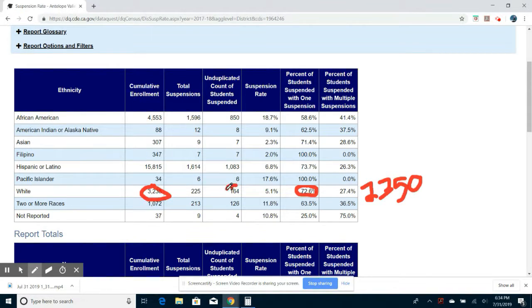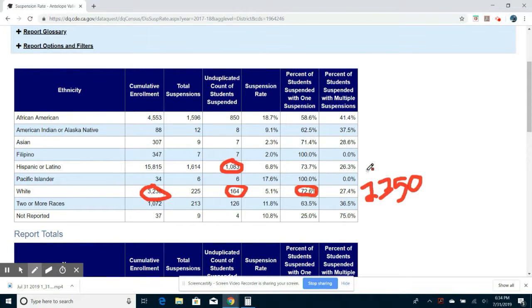Actual number, 164 students that are suspended. This is more than 14 times higher than what it actually is, what she's reporting on. The 11,000 something that she said for the Hispanics a second ago, when the actual number is closer to 1,000, that is more than 10 times higher than what it actually is.